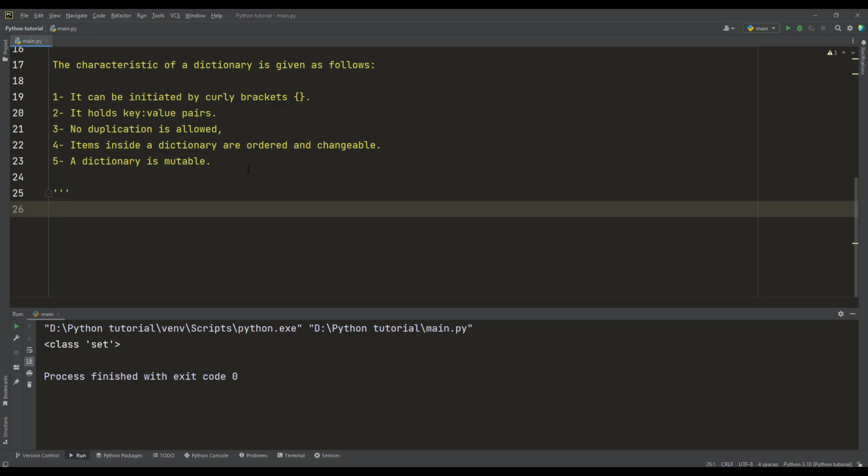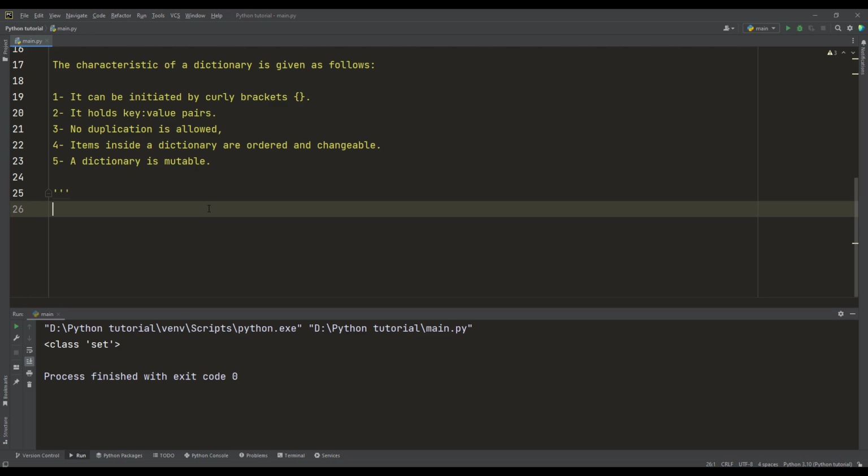And a dictionary is mutable, meaning that we can change it, and we can add or insert a new item inside the dictionary. So a dictionary is similar to a list in terms of mutability, but it's not similar to a tuple, since a tuple is immutable. Please keep that in your mind.